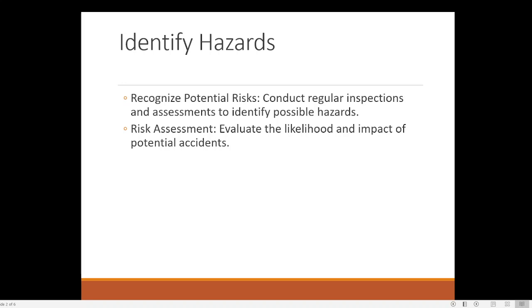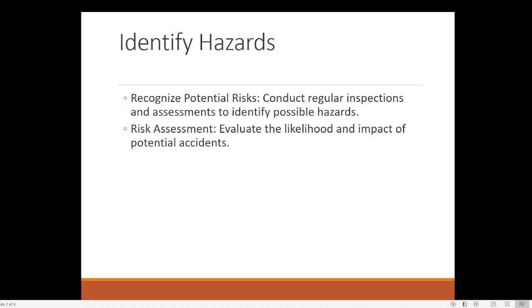One important step that we can do is that we have to identify hazards. Hazard means what are the dangerous things or what are the dangerous areas. So this is the first step, identifying the dangerous things or danger causing situations. This is the hazard. Now recognize the potential risk. Potential means possible. If there is a possibility of danger.